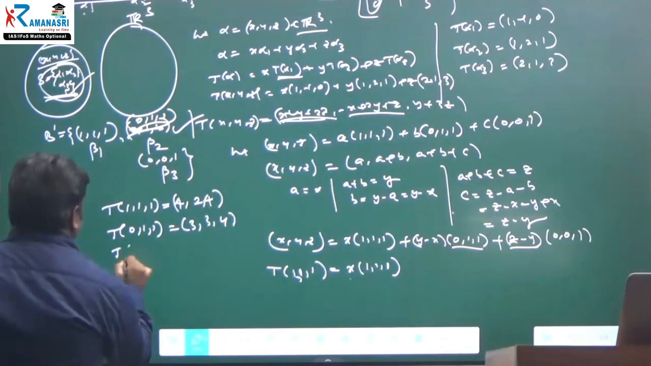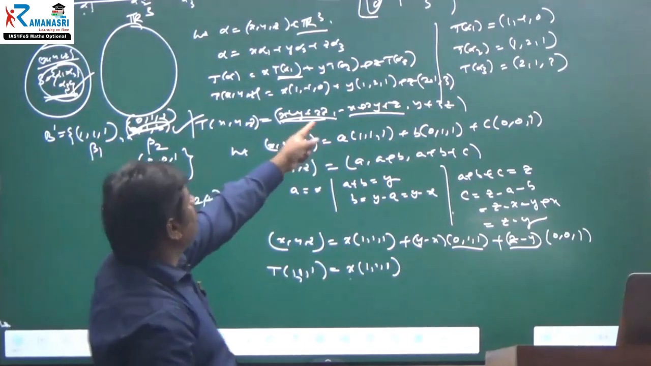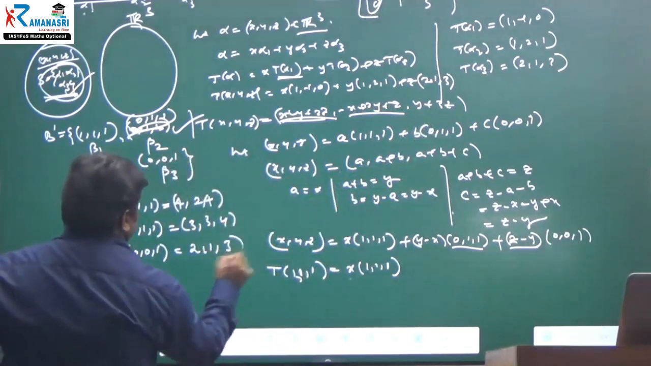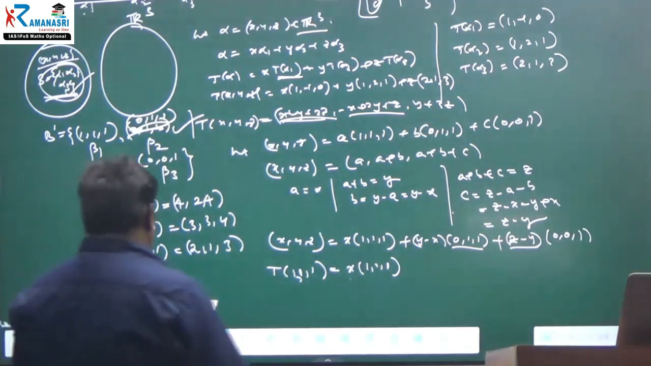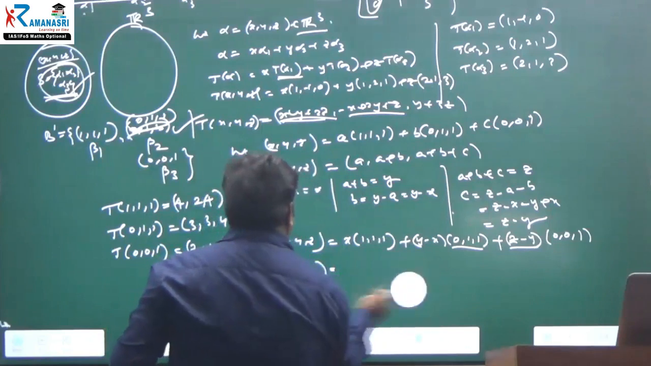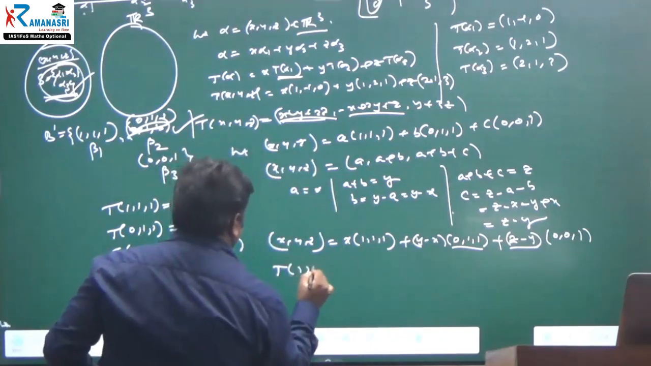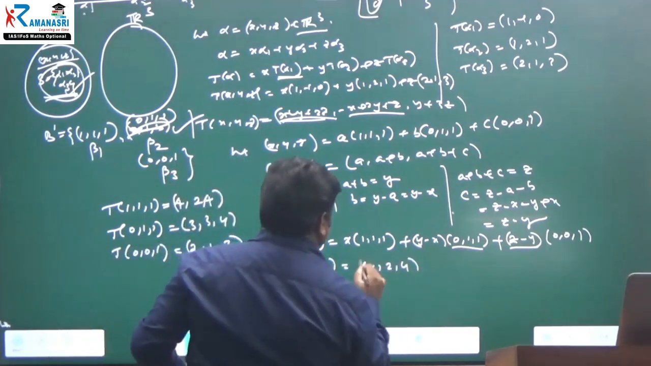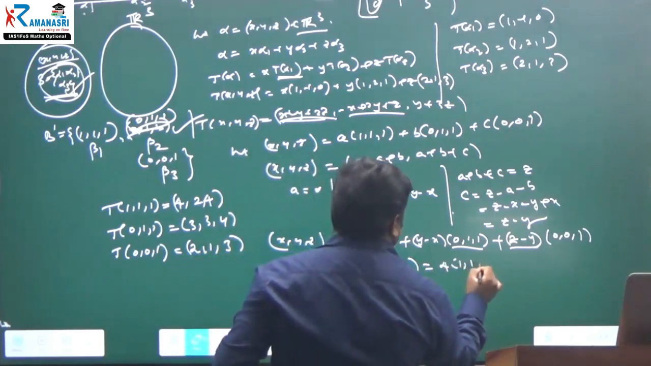And what about T of (0, 0, 1)? x is equal to 0, y is equal to 0, z is equal to 1. That gives 2, 1, 3. Therefore, I can write T of (1, 1, 1) is equal to 4, 2, 4. That is equal to 4 times (1, 1, 1).